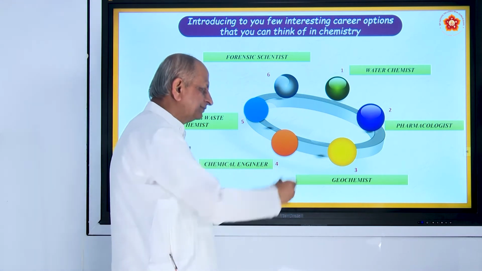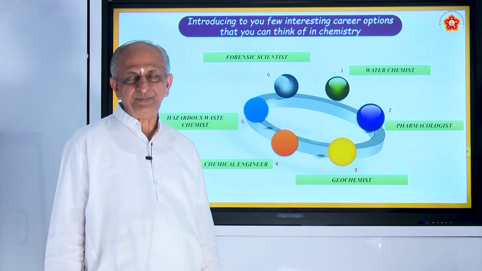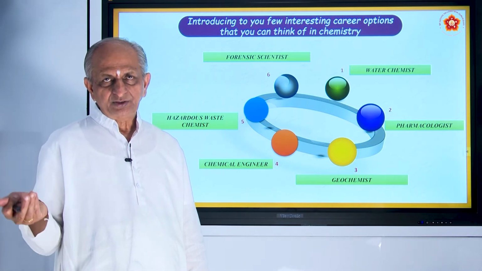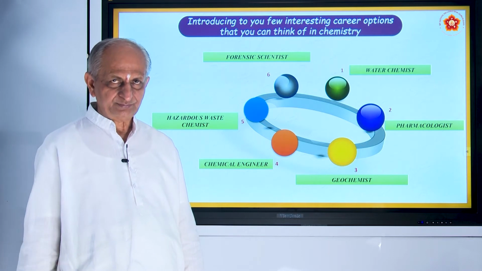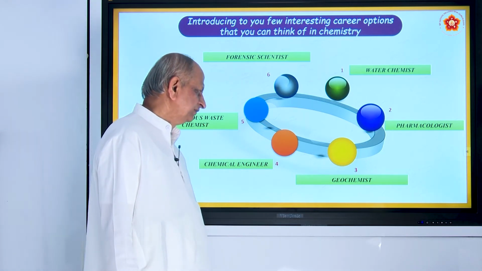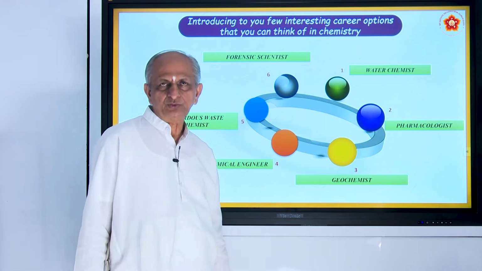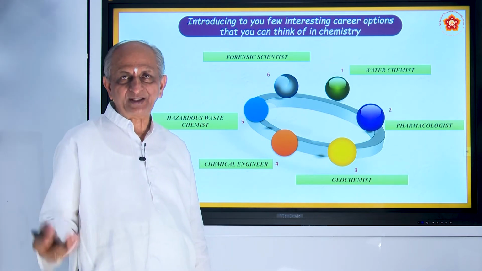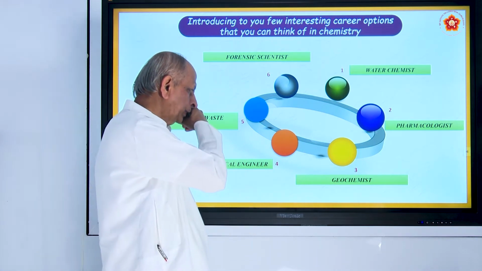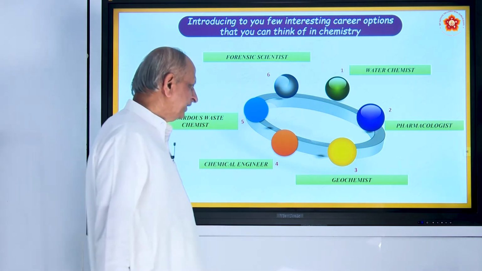And geochemist. Geo means earth, connected with the soil, sand, rocks and so on. They contain different kinds of metals, and they also study ores and minerals, so that they can take out many metals.